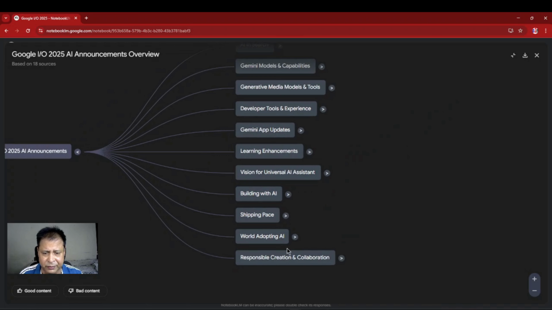Then the different world adopting AI, different technology. There is something new coming up in the search world also. We may not have all the blue links or the 10 listings there. Instead of that, we can use the search mode where you can chat with the search engine. It is not going to give us the links to websites for a particular topic you are searching. We can just interact, ask multiple questions also. Further we can deep dive into that and see the experience. This is what is explained in Google I/O. Now let's come back here.